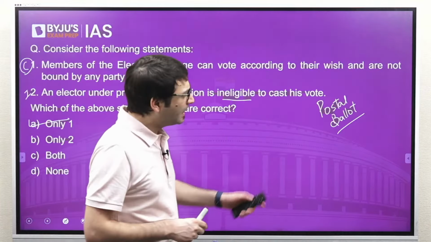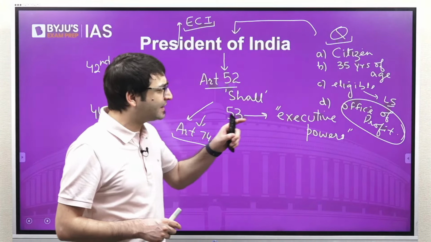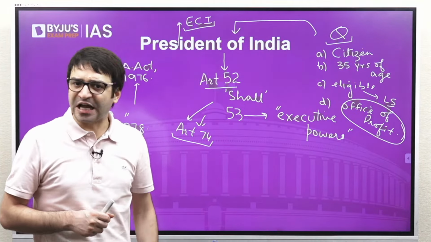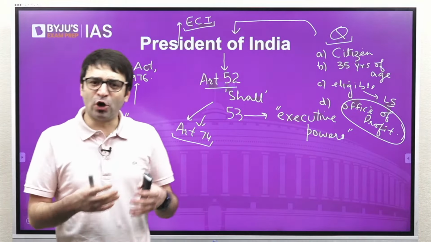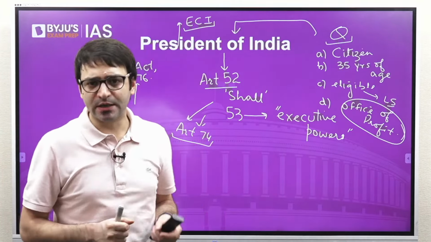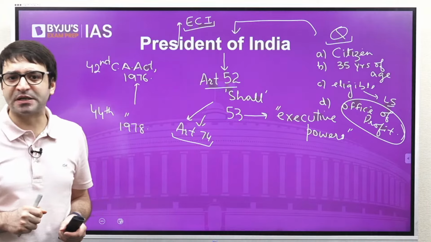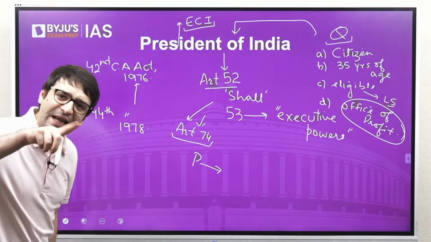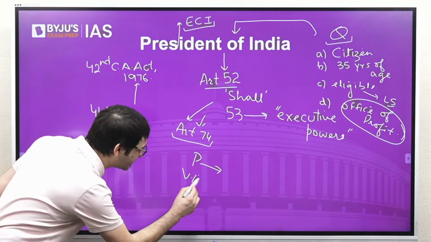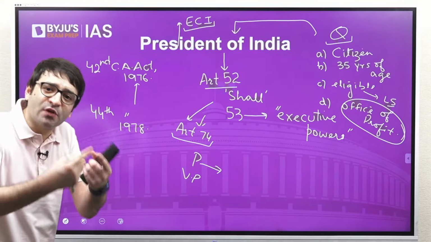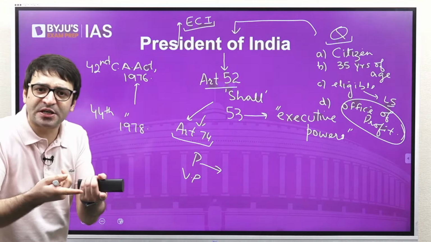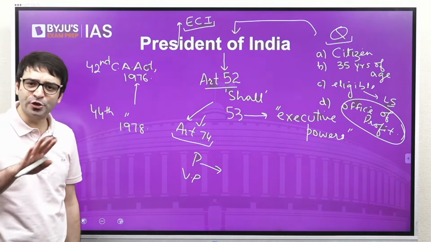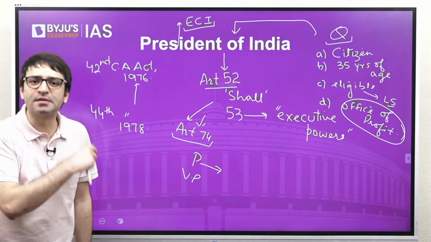Another important point, I told you that there has to be someone occupying the post of the President of India at all times. That means our constitutional scheme cannot be envisaged to function even for a brief moment without somebody occupying the post of the President of India. So what if there is a vacancy in the office of the President? Who will act as the President of India? Vice President. What if there is a vacancy in the office of the Vice President as well? Who will act as the President of India? Constitution was silent on this. Constitution did not mention anything vis-a-vis this scenario.